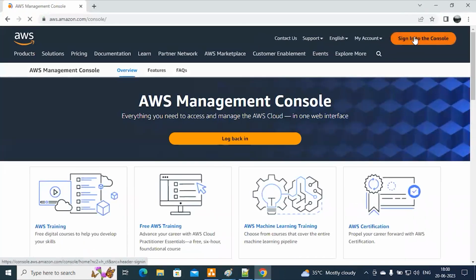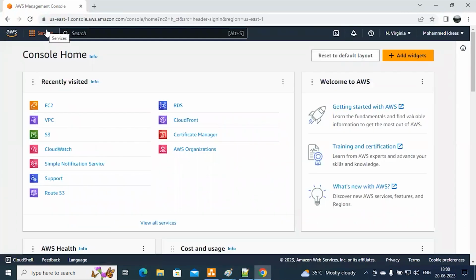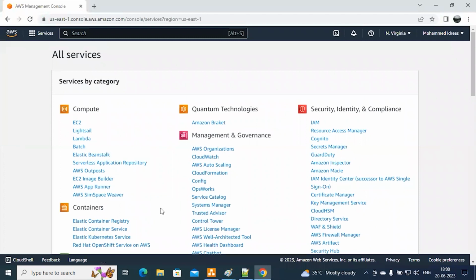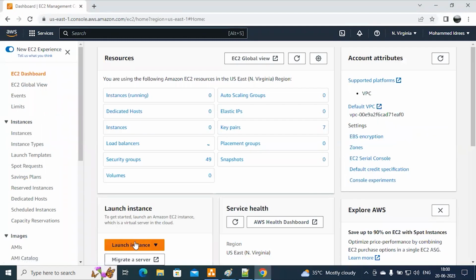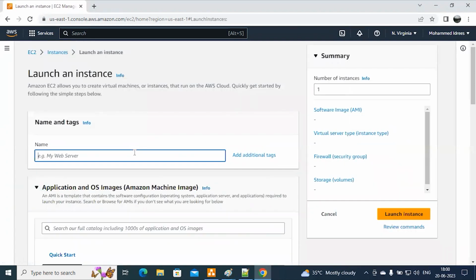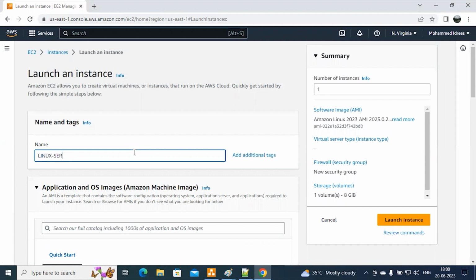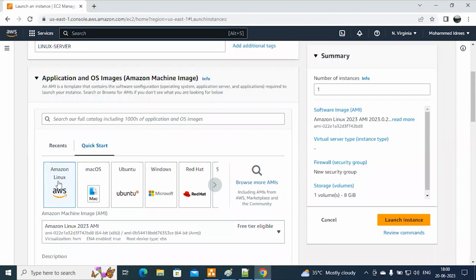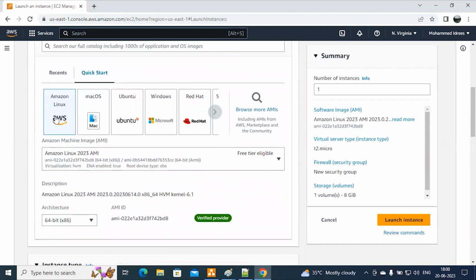Just log into the AWS console. Here we have different types of services. Now, what I need is a Linux server. In the compute section, we have EC2. Just understand the concept of infrastructure as a service. Here I'm not going to teach you how to install the Linux server or how to launch an EC2 server. Just give the name Linux server. From here you can choose your instance type. We are going to have Amazon Linux because we need a Linux operating system.